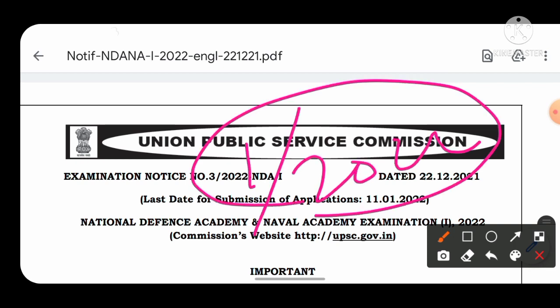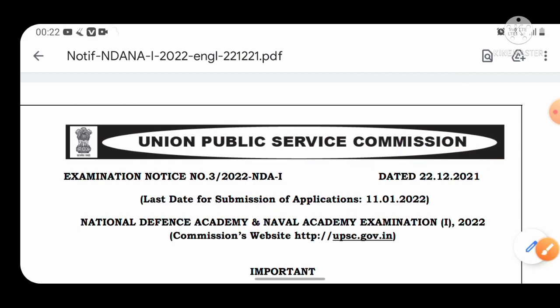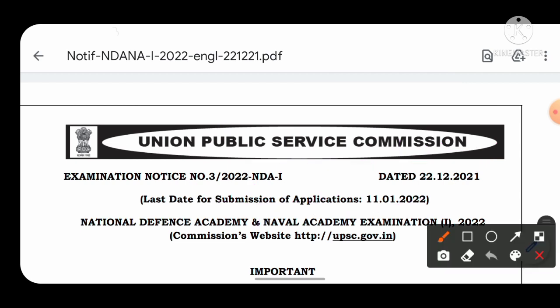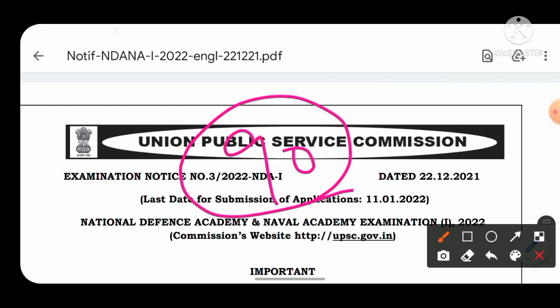All of you are aware that the examination for NDA 1 2022 is going to be held on 10th of April all across the country, and all of the candidates are preparing very hard for this examination as only around 90 days are left for the examination. So many of the candidates have increased the speed, and if you haven't done, please bring a speed to your preparation of the examination so that you are able to score better.